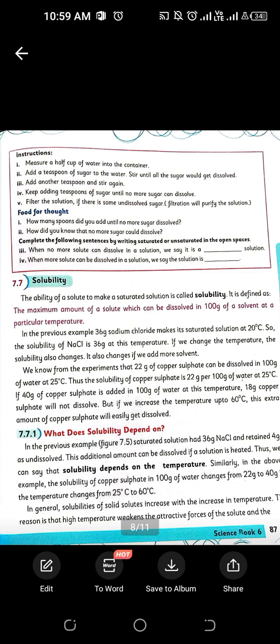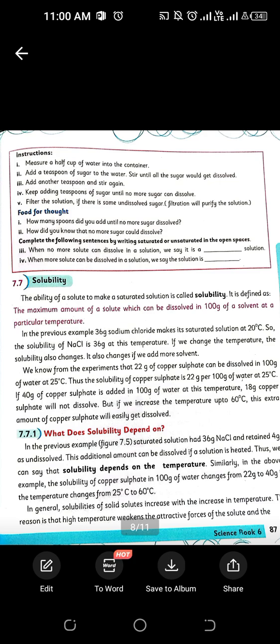If I have added 2 tablespoons of sugar and now I want to add 3 tablespoons of sugar more at any cost, what will happen? I have to provide heat to that solution. By providing heat, the particles of the sugar will break the bond.